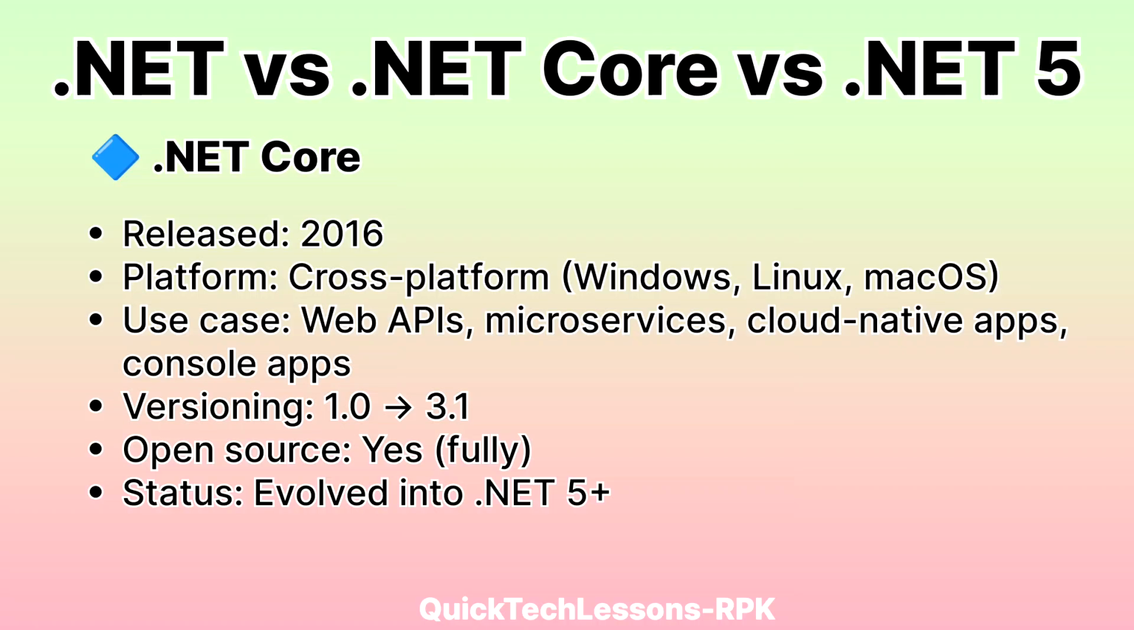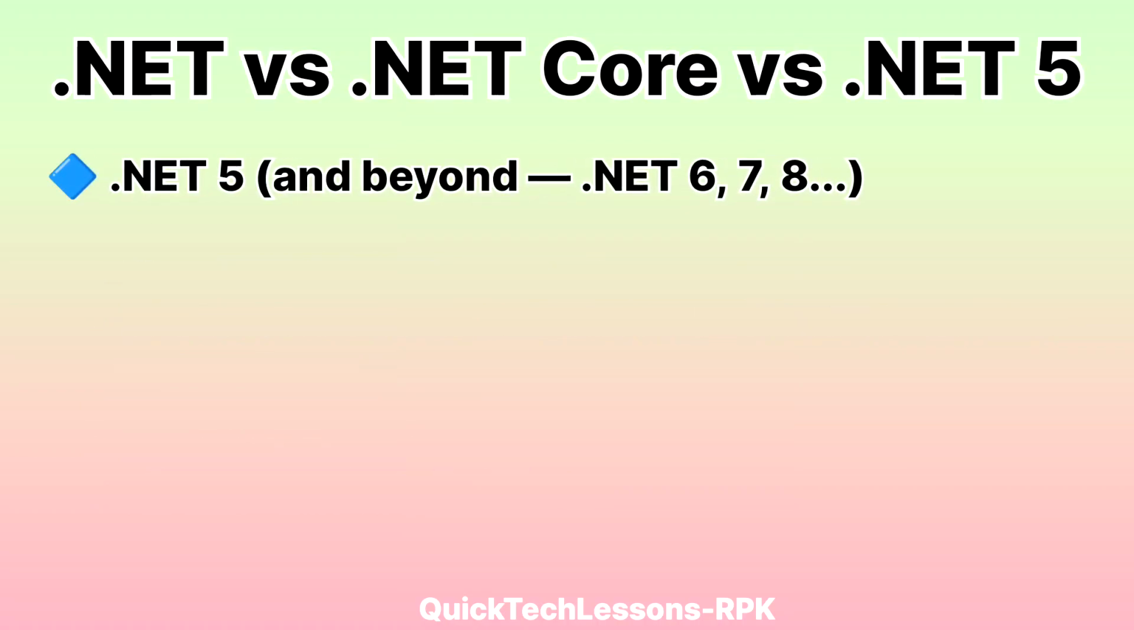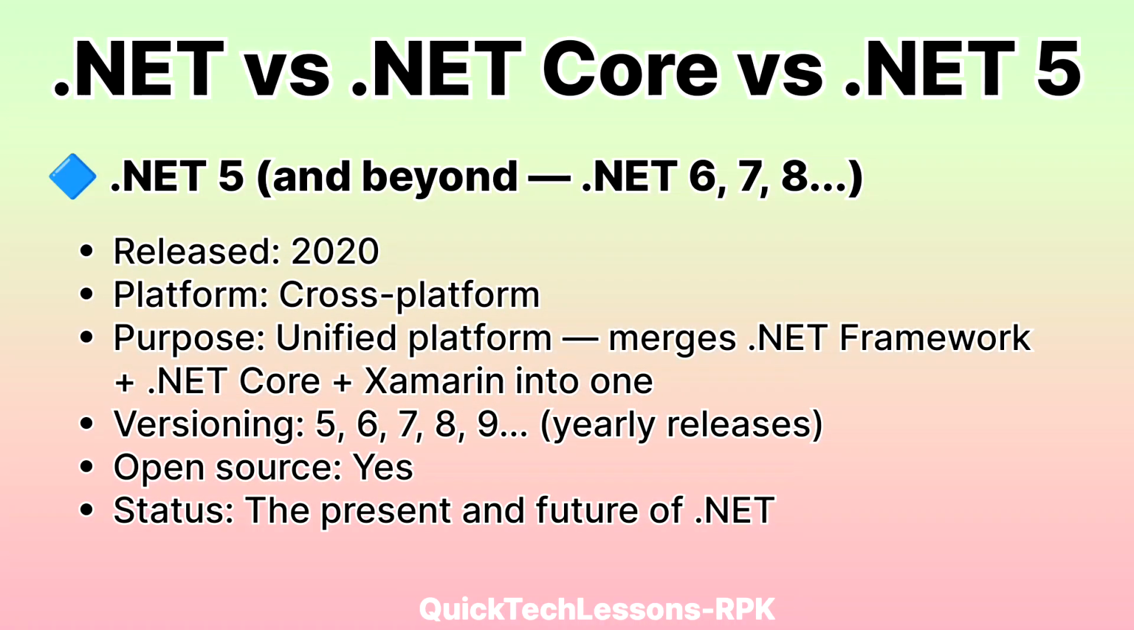Let's see .NET 5+. Now here comes the big unification. In 2020, Microsoft released .NET 5, and the main goal was simple: one platform for everything. Microsoft merged .NET Framework, .NET Core, and Xamarin into a single unified platform called .NET 5. From .NET 5 onwards, Microsoft releases a new version every year: .NET 6, .NET 7, .NET 8, and so on. This is the present and the future of .NET.